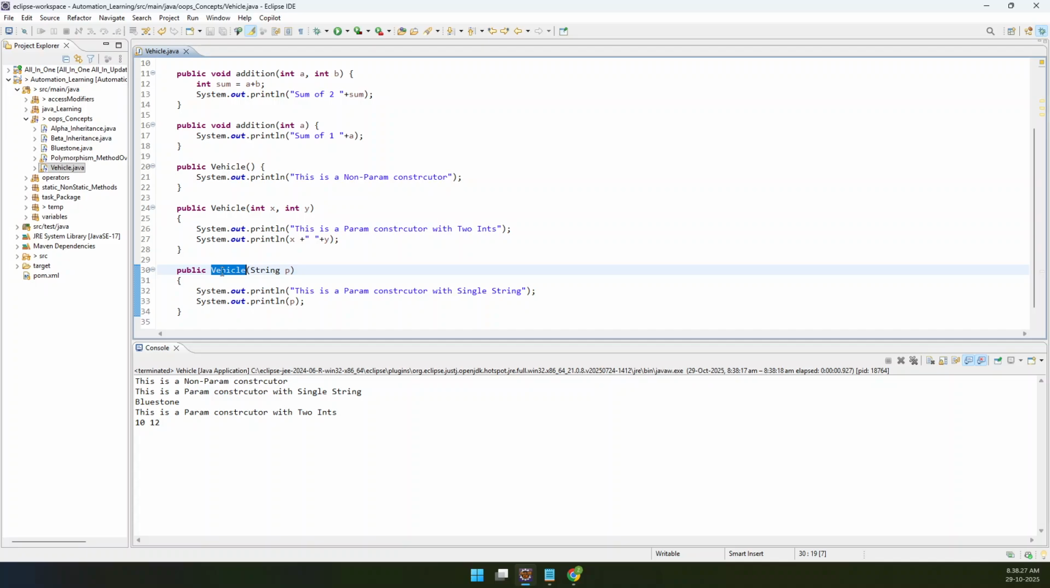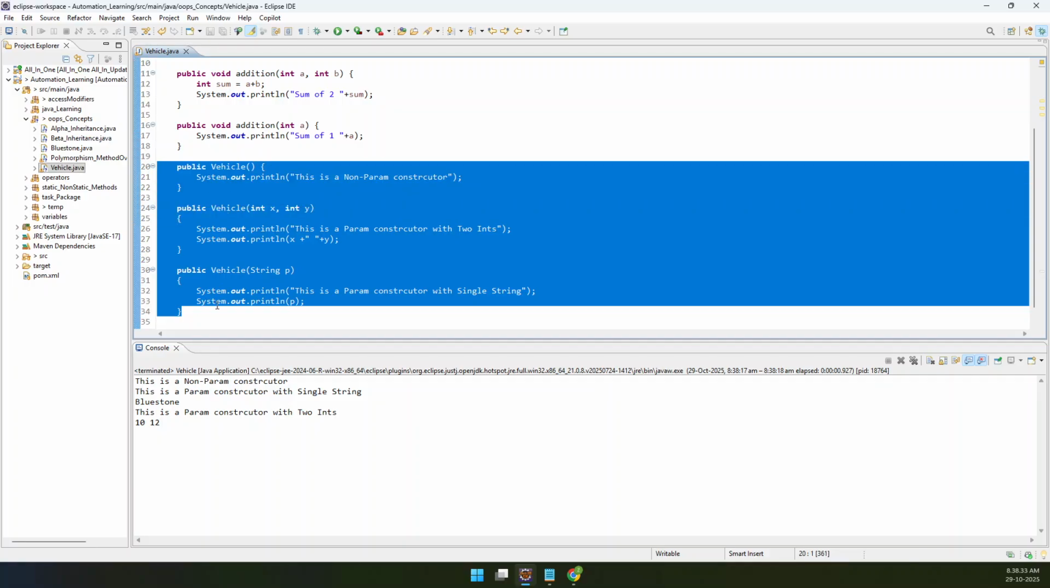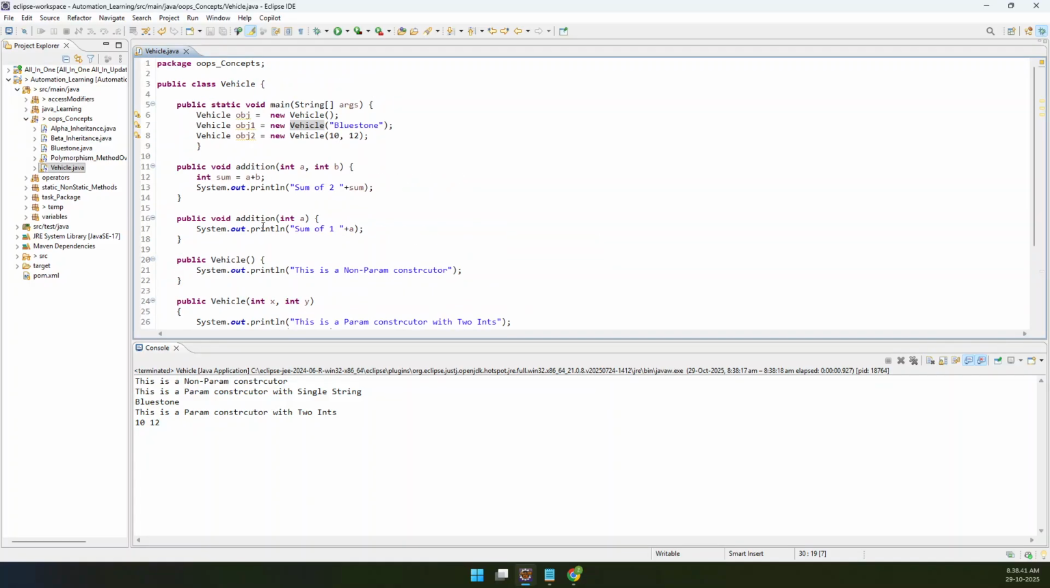A constructor is a different thing, and overloading is a different thing. But all the principles of overloading are being achieved here. The method name is the same, and everything is within the class. Parameters are different. Based upon the parameters you are passing here, that constructor is getting called. That's the beauty of method overloading.